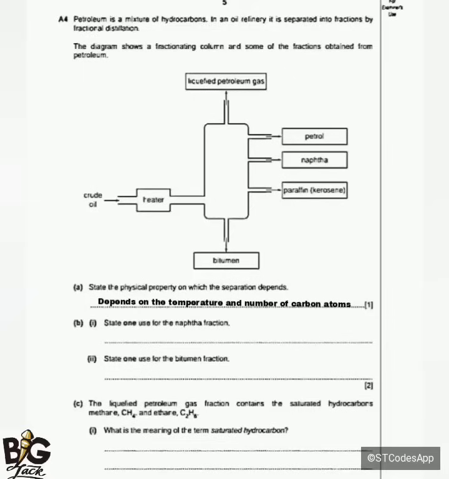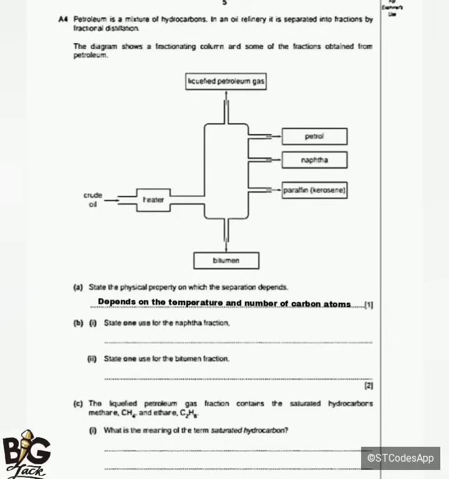For example, if you talk of butane and ethane, butane is going to be separated at the end, okay? Because it contains more carbon atoms compared to ethane, okay? So the more the number of carbon atoms increases, the more the melting point and the boiling point increases.